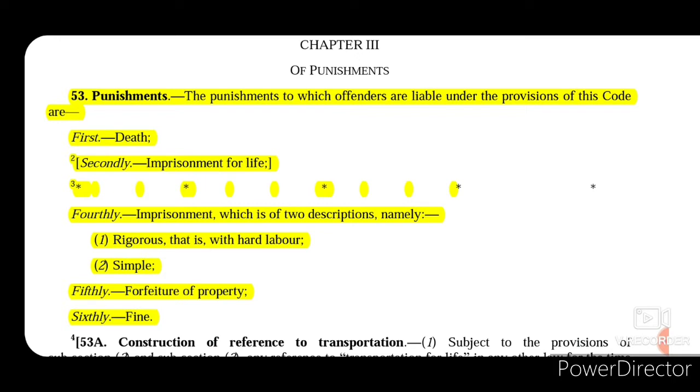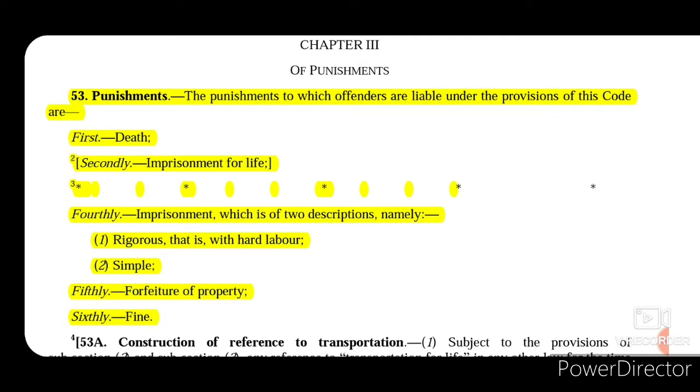Now let's understand section 53 that talks about punishments. It is a very important section, so I have highlighted it. The punishments to which the offenders are liable under the provisions of this code are, firstly, death. So we inflict a death sentence on the most heinous offenders.